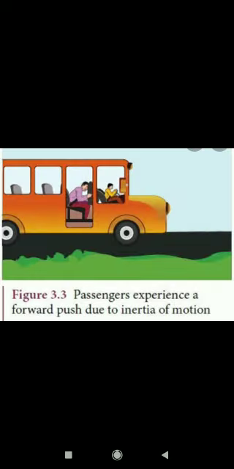What is inertia of motion? Everyone has experienced this. When you are in a vehicle and you apply brakes, you tend to come forward, because we are in motion with the bus, and when the brakes are suddenly applied, our body is still in motion, so we come forward. Our body will still remain in motion. The property of the body to remain in the state of motion and not change is called inertia of motion.